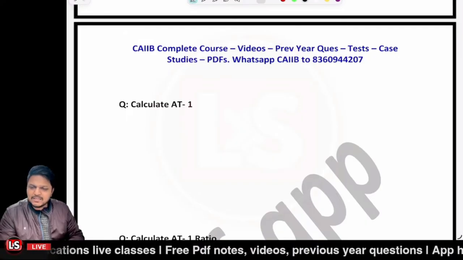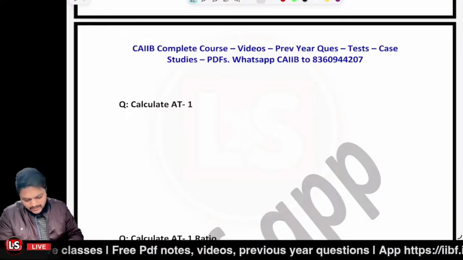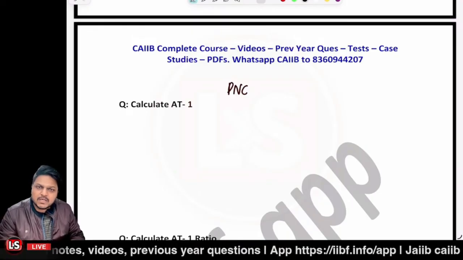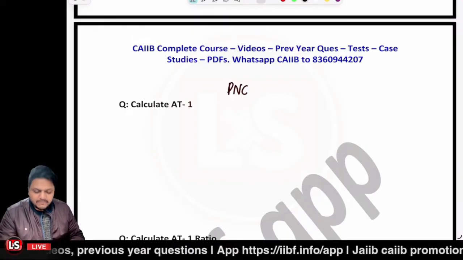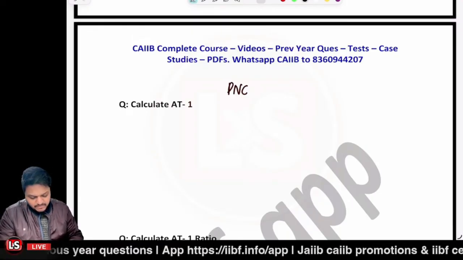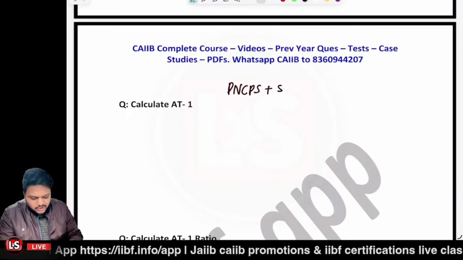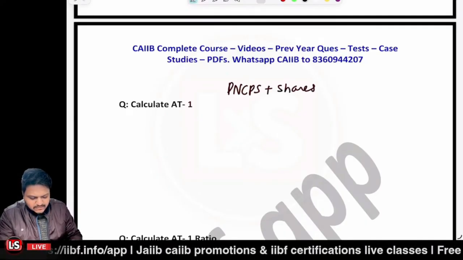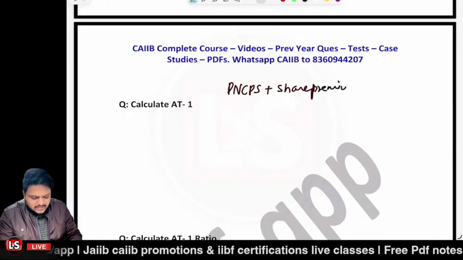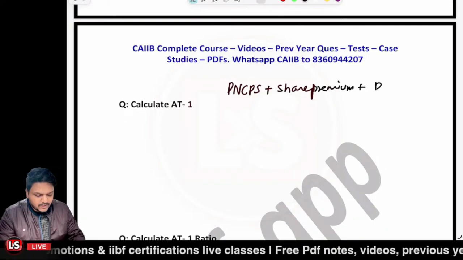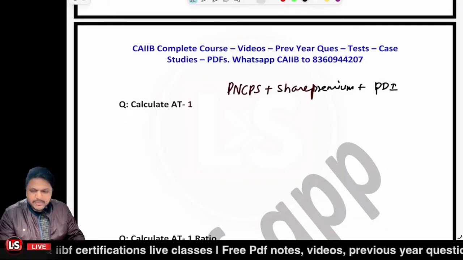Now the components in the AT1 are related to what? In case of CET1 we are having the 10 components, but in case of AT1 we are having only 3 components: PNCPS, perpetual non-cumulative preference shares, plus share premium of the PNCPS, if there is share premium of the PNCPS, plus if there are any perpetual debt instruments. Those would be related to the 3 components of the AT1.